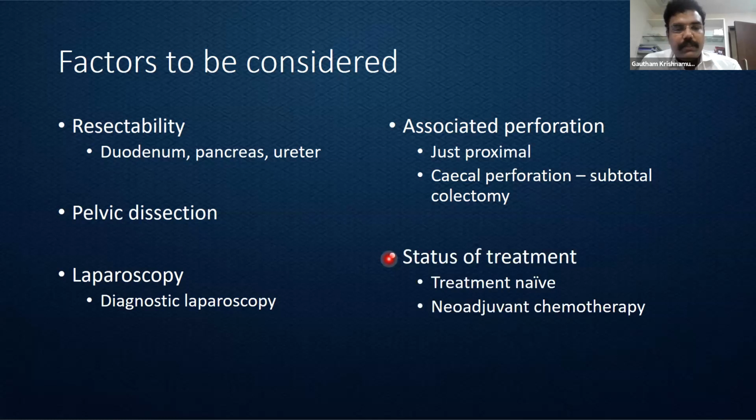And nowadays, with the more aggressive oncological treatment that patients are receiving, we'll also have to see whether they have been treatment naive or they have received some form of neoadjuvant chemotherapy. It is not uncommon for us to find a patient who has an upper rectal or a mid-rectal tumor who was initially not in obstruction but was subjected to neoadjuvant chemoradiotherapy because of the advanced nature of disease. And during the course of chemoradiotherapy, the patient develops obstruction. So that is going to be different from a patient who has primarily presented to us with an obstruction.